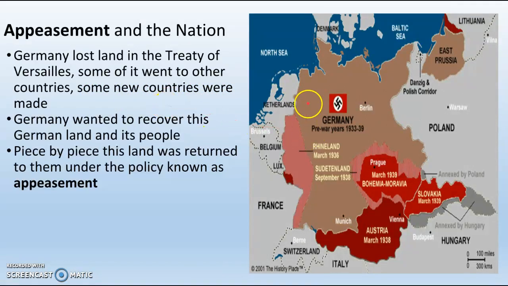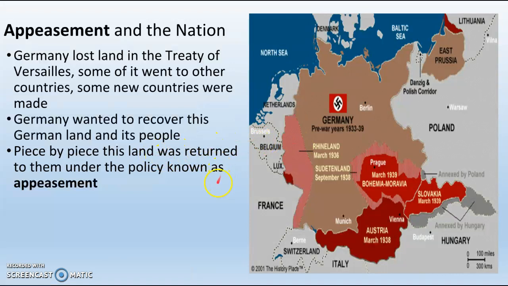Germany wanted this land back. A lot of this land had been German for a really, really long time. And the other thing you've got to realize is that Germans were living in this land. The Germans didn't leave. They were still living there. But now they were living in other countries like France or Poland or Hungary or Austria. So they wanted this land back.